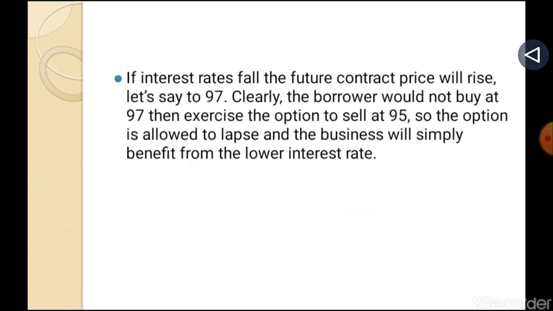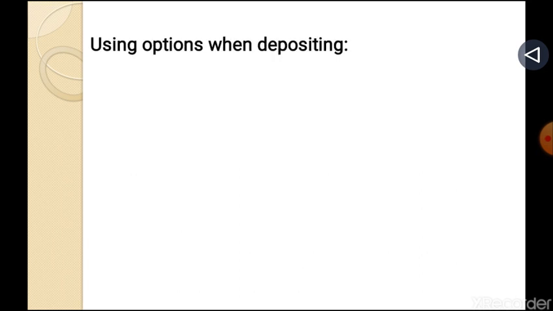If interest rates fall, the future contract's price will rise, let's say to 97. Clearly, the borrower would not buy at 97, then exercise the option to sell at 95. So the option is allowed to lapse and the business will simply benefit from the lower interest rate.